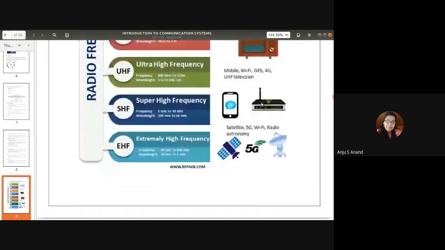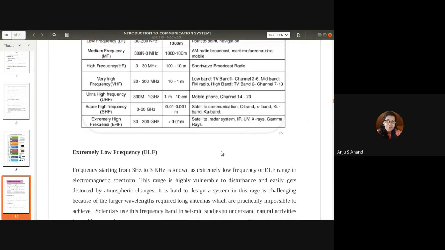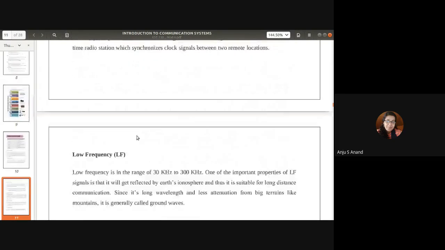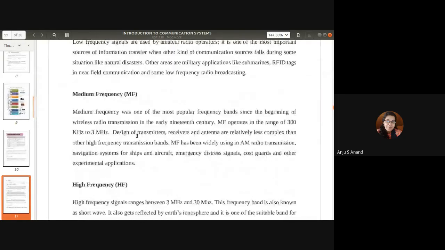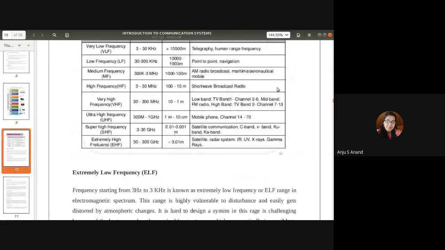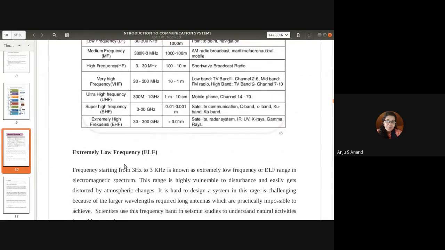All this is listed in this table. You can see the names of the bands, their frequency range, their wavelength, and the application, each individually explained. It is better to draw this table and list it all. It's enough; there's no need of explaining individually.